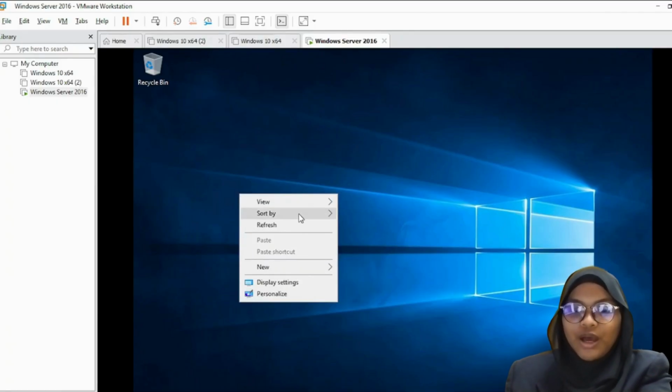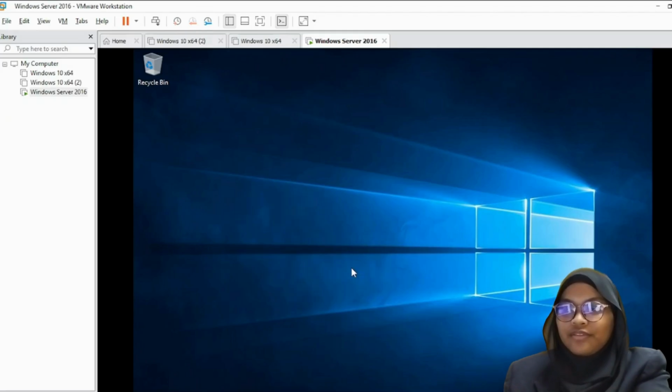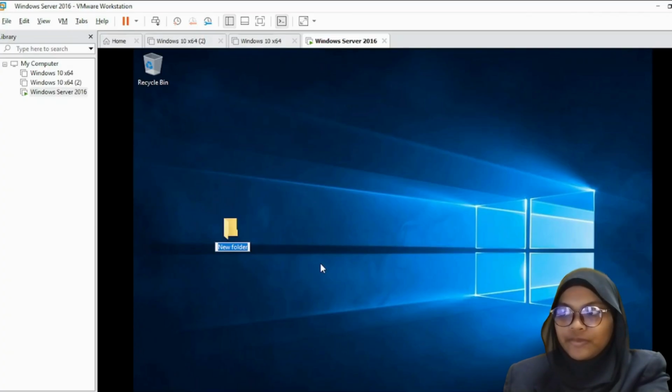Part 7, show how to share a folder. Firstly, right-click and click New. Choose Folder and rename the folder.